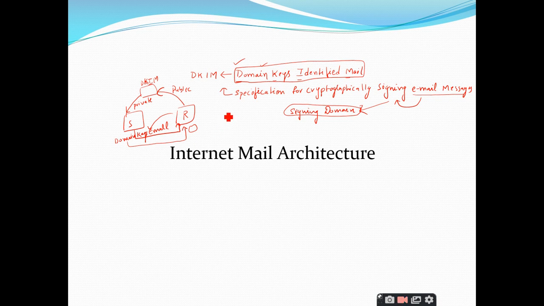Yes, sir. Simple thing. So the sender will ask the DKIM to sign his email, and the DKIM will sign the email with the private key. Once the email has been received at the receiver end, the receiver will ask the DKIM to provide the public key. The public key is taken by the receiver, and he will check the authenticity of the email. Simple thing. Clear?